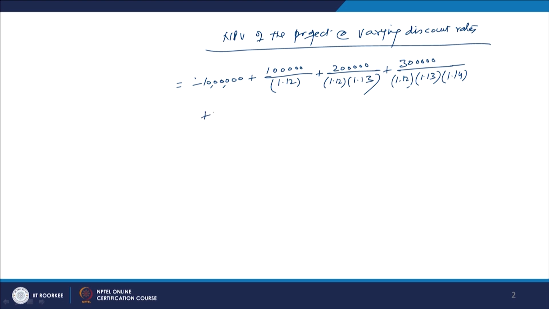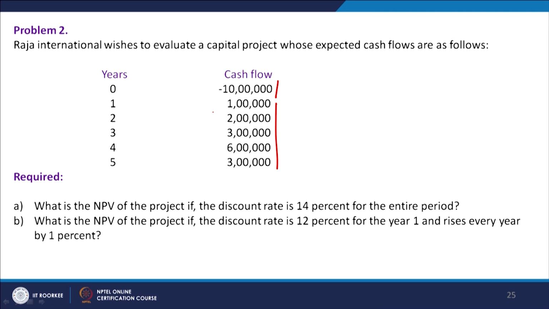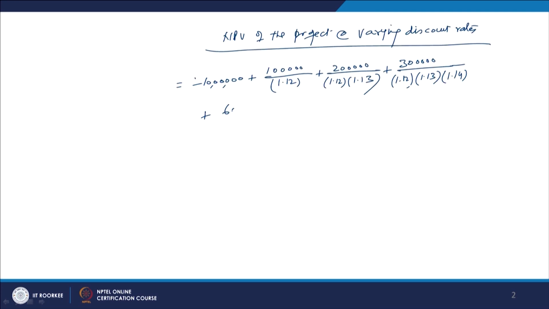Then what is the next cash flow now? The next cash flow is 3 lakh rupees, and after that it is 6 lakh rupees. This has to be discounted further by increasing the discount rate, and it will become the product of 4 discount rates: 1.12 into 1.13 into 1.14 into 1.15, right.